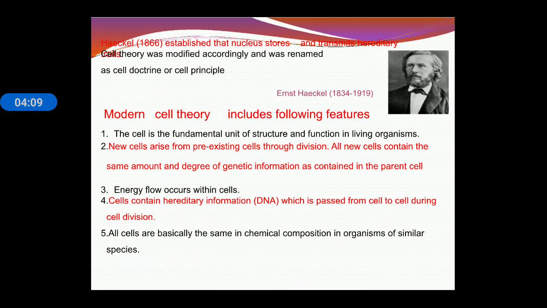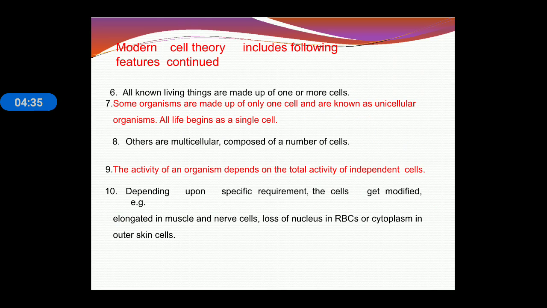Next, the modern cell theory was proposed, in which different points were put forward. The cell is the fundamental unit of structure and function in living organisms. New cells arise from pre-existing cells through division. Energy flow occurs within the cell. Cells contain hereditary information, DNA, which is passed from cell to cell during cell division. All cells are basically the same in chemical composition. All living organisms are made up of one or more cells. Some organisms are made up of only one cell, and they are known as unicellular. If the organism is made up of more than one cell, it is termed a multicellular organism.